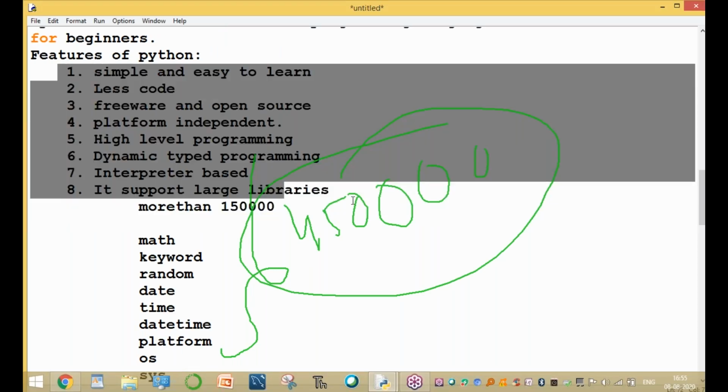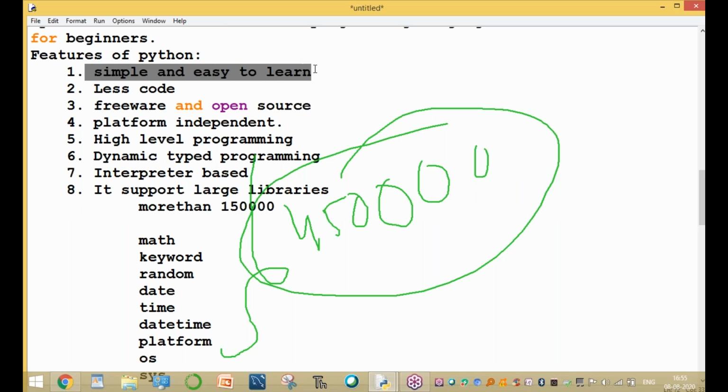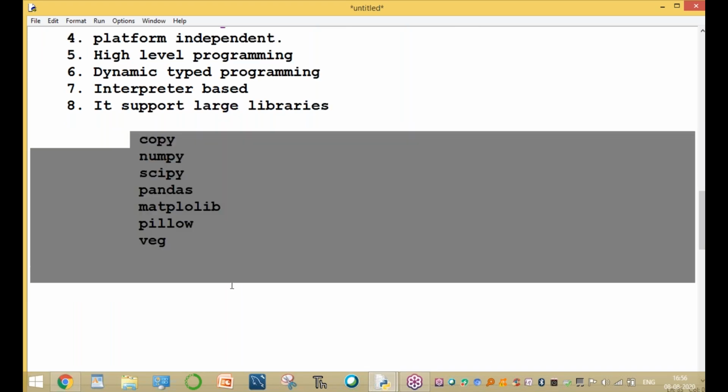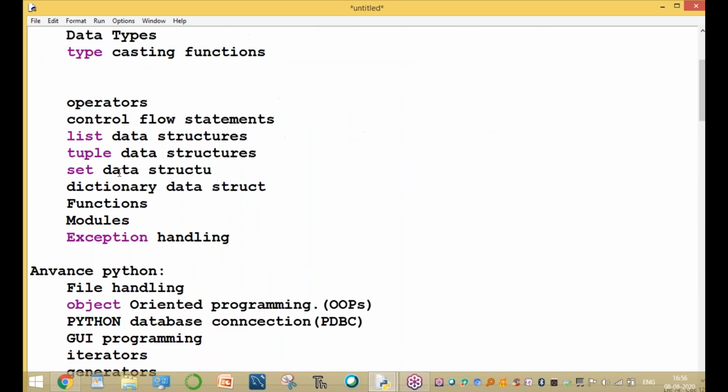Features of Python: simple and easy to learn, less code, freeware and open source, platform independent, high-level programming language, dynamically typed, interpreter based, and a large number of libraries are supported in Python. Clear, guys, up to here? Next, go to our real chapters and real topics.